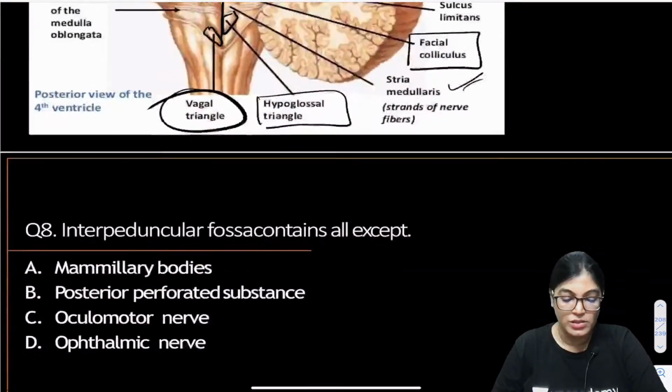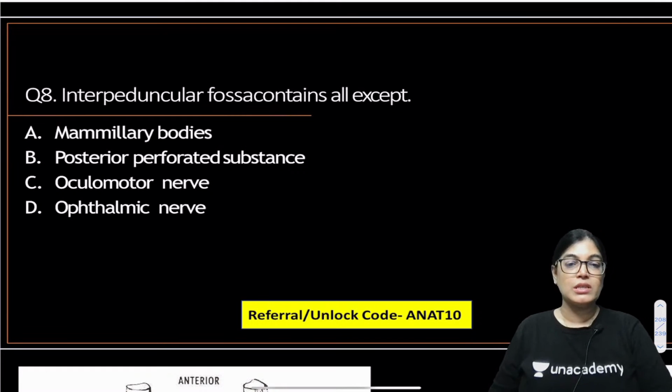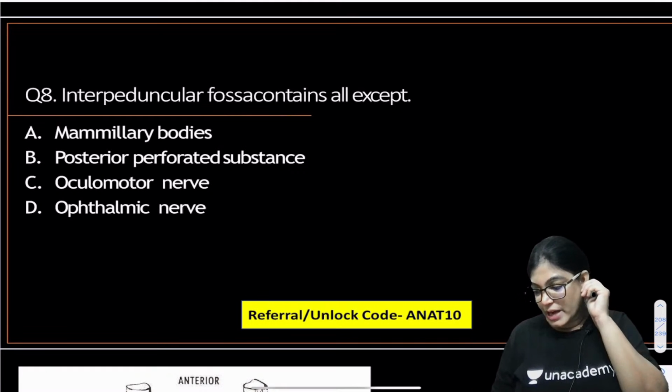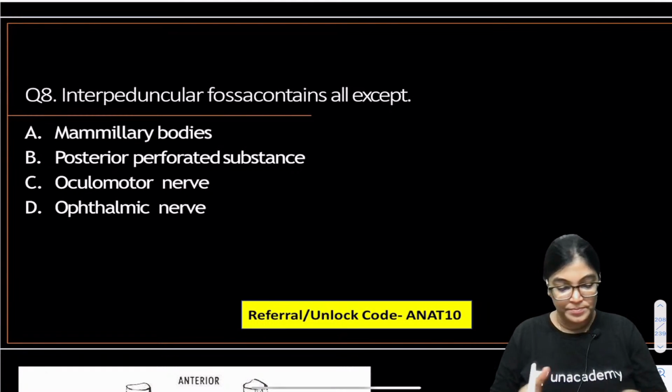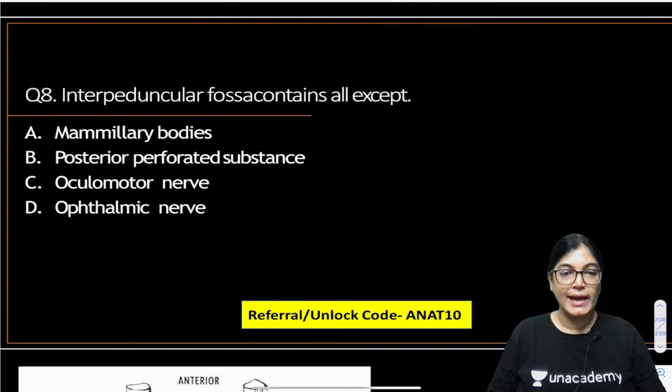Let's move on to the next. Question number 8: interpeduncular fossa contains all except, whether it is mammillary body, posterior perforated substance, oculomotor nerve or ophthalmic nerve. Your time begins now. Mark the correct answer.